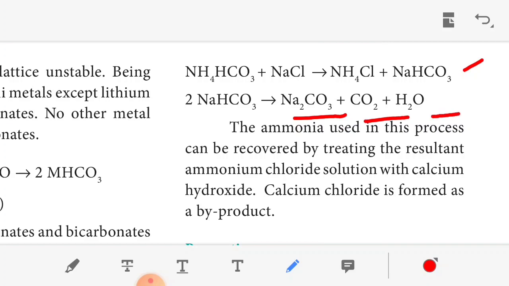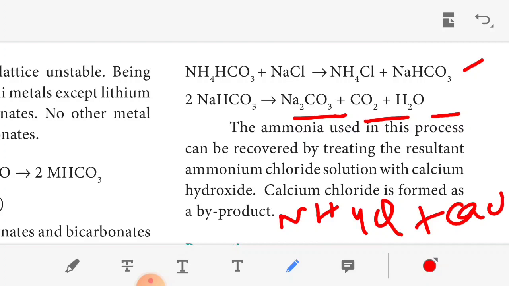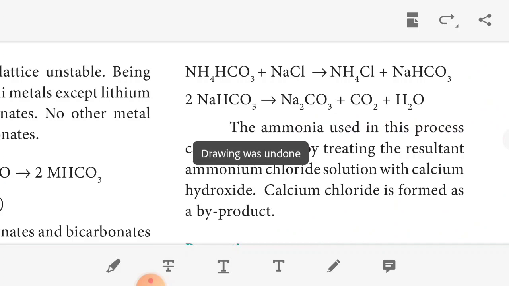The ammonia used in this process can be recovered by treating the resultant ammonium chloride solution with calcium hydroxide. That is, ammonium chloride, NH4Cl, reacts with calcium hydroxide, Ca(OH)2, and we get calcium chloride, CaCl2, plus ammonia plus water. The calcium chloride is a byproduct. So this process is called the Solvay process.